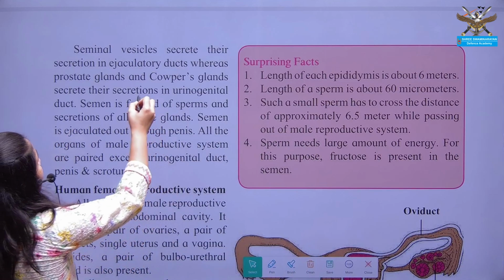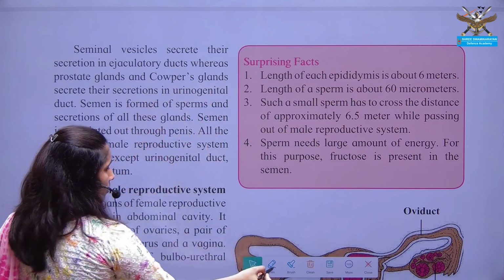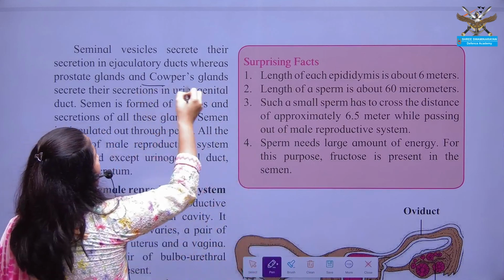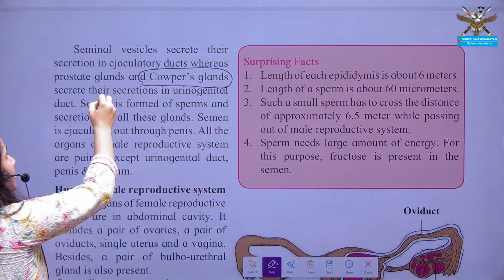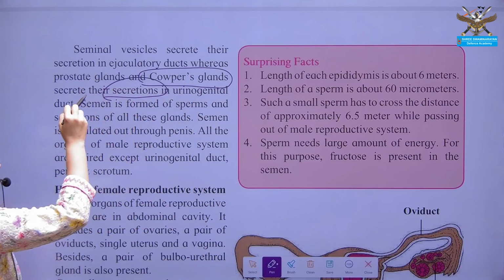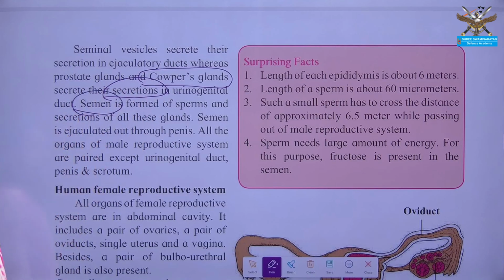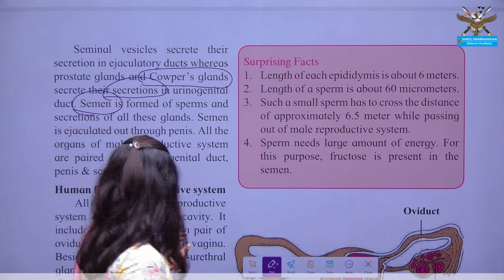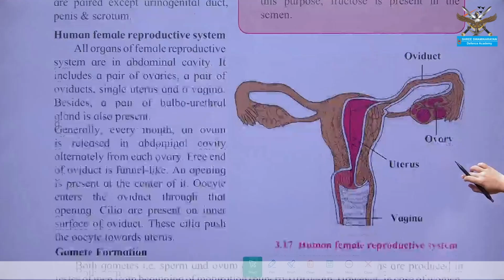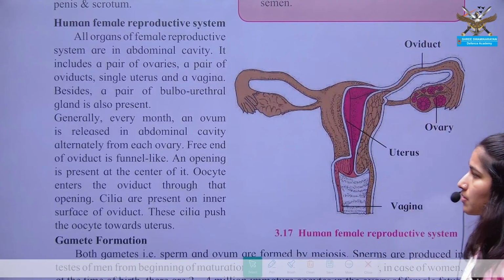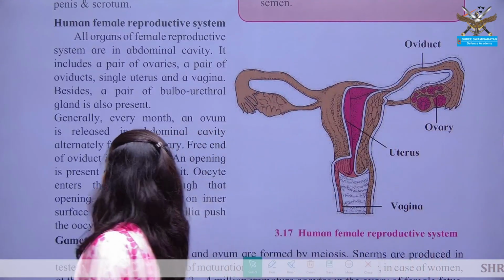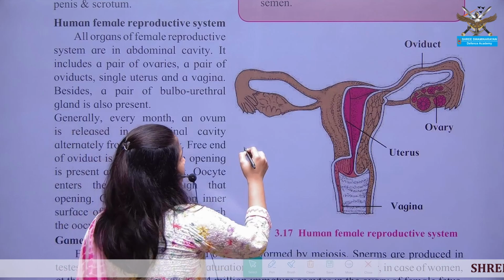So in males, the Cowper gland is responsible for secreting the different kinds of secretion of the semen. Okay, next comes your female reproductive system. Female reproductive system, female gamete.